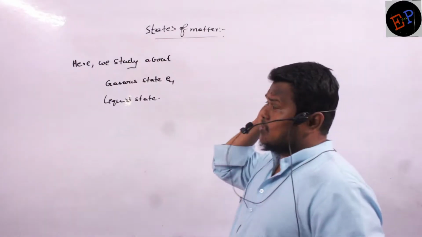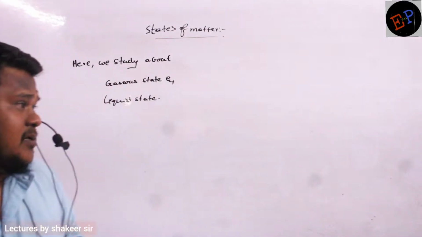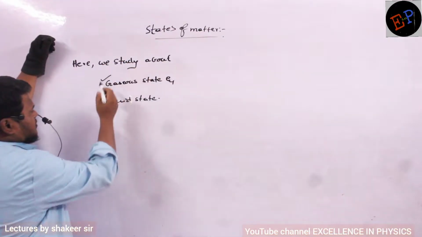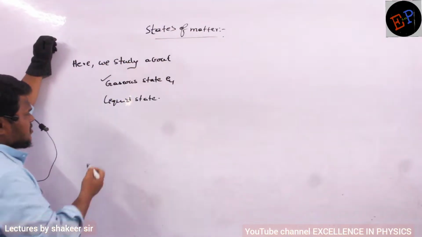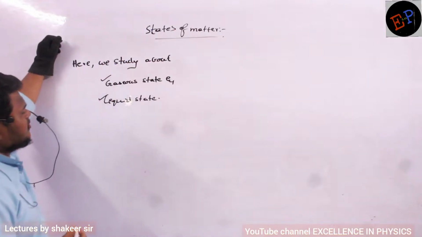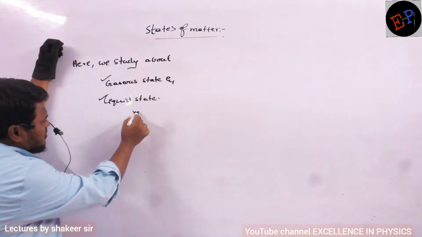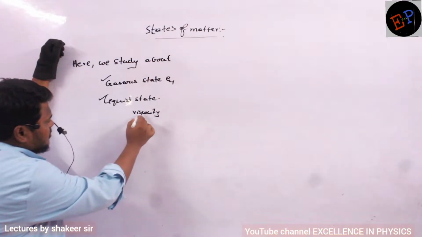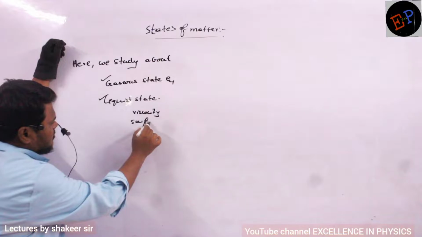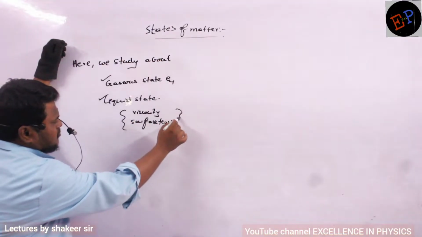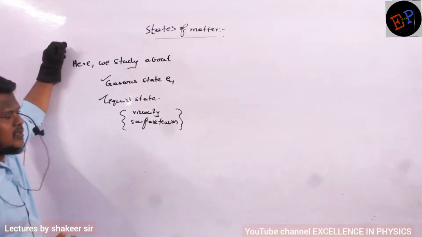We are studying states of matter, chemistry class 11. Here we study the properties of the gaseous state, particles in the gaseous state, and also the liquid state. In the liquid state we study viscosity and surface tension. These are the properties of liquids. Are you able to understand?